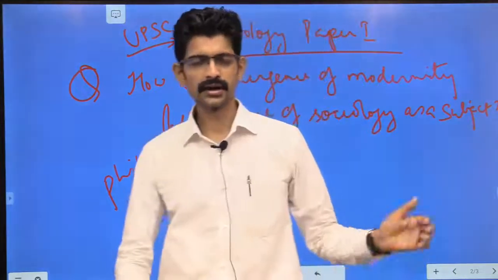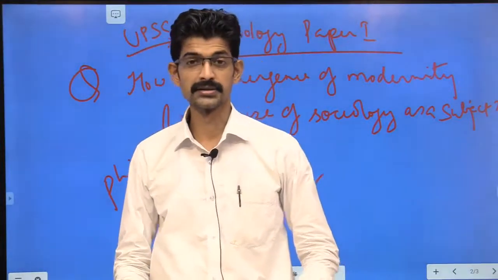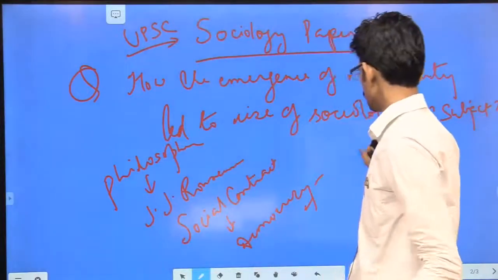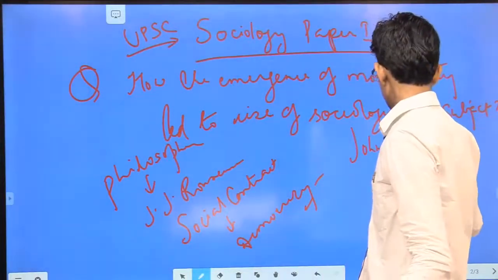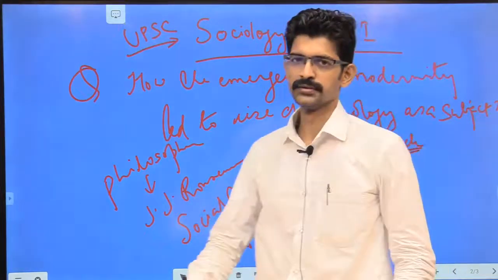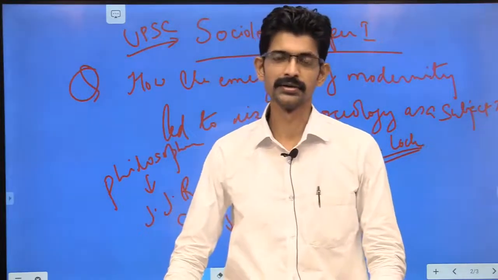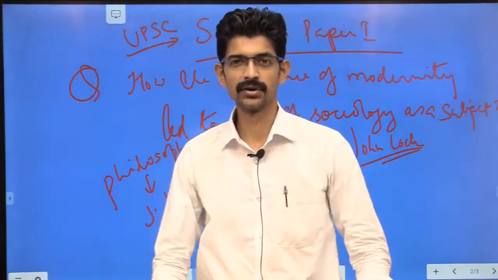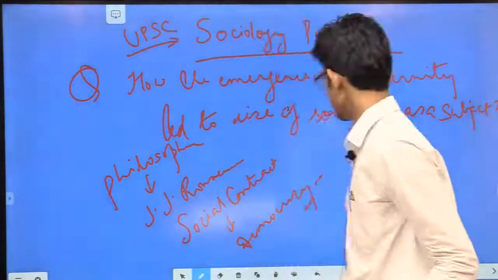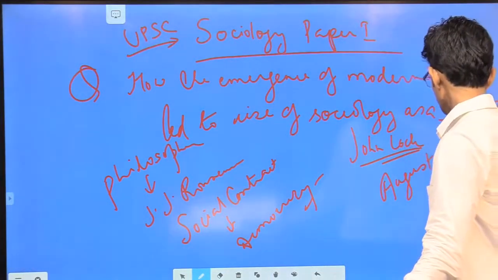Similarly, this idea was also supported by other thinkers, such as John Locke, who gave his concept of freedom to the people of the country and establishment of democratic government. Then comes the concept of Auguste Comte, who emerged to be the father of sociology.